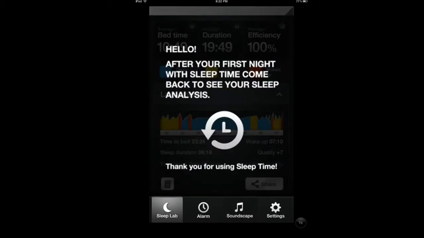Now the sleep lab part, I haven't tried it because I just got to start using this app. It doesn't have enough data on me. I signed up using my Facebook account. You can use Twitter also. These guys make it easy. That's the neat part.